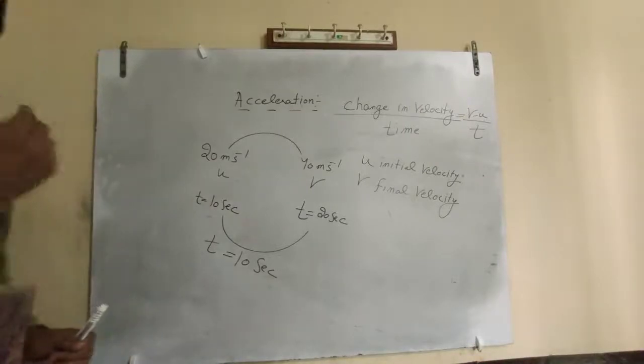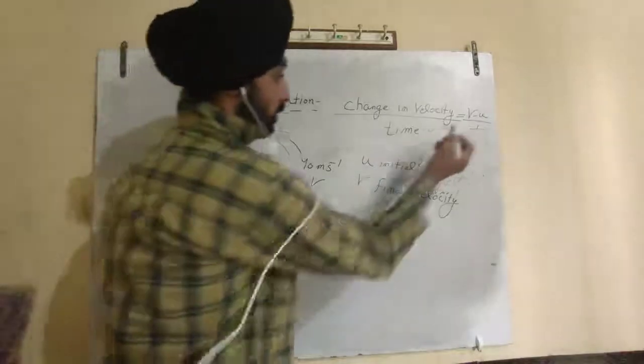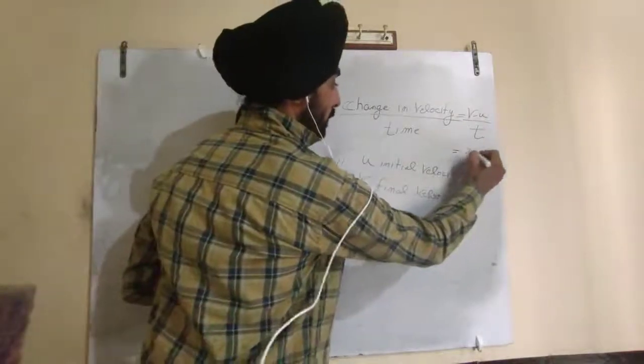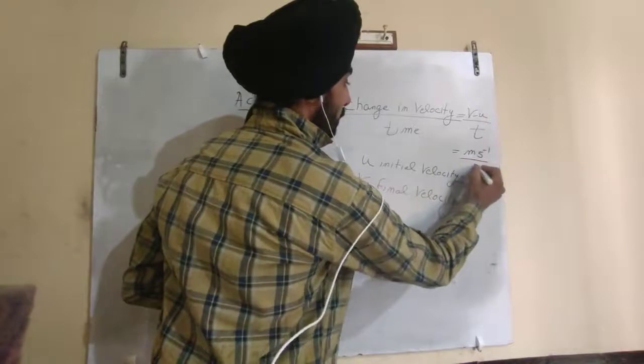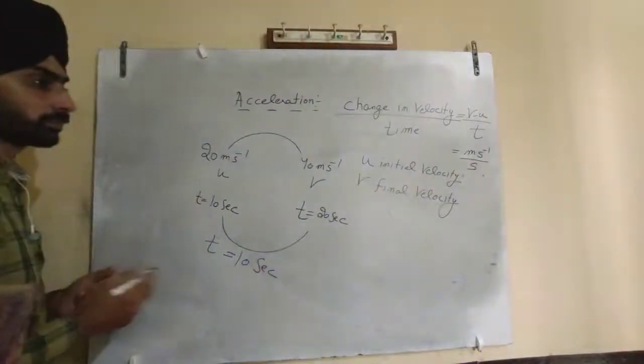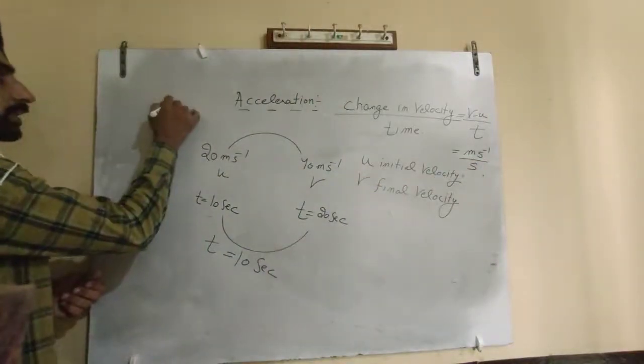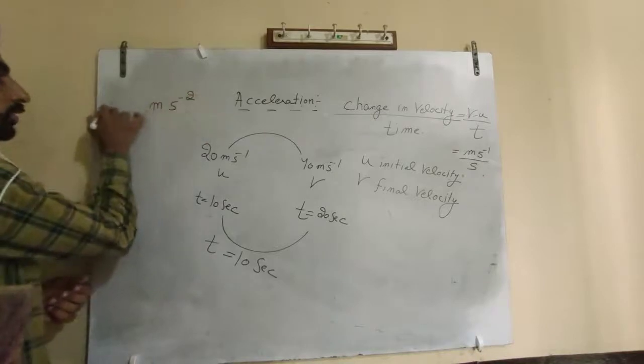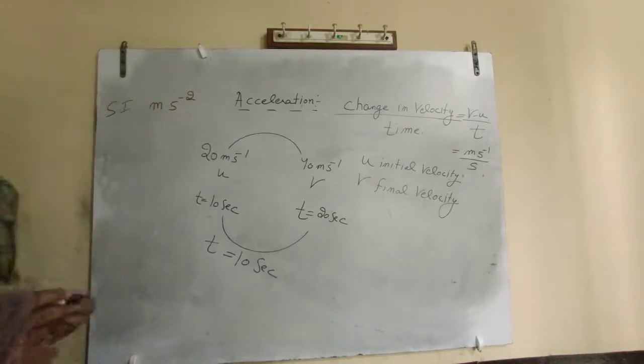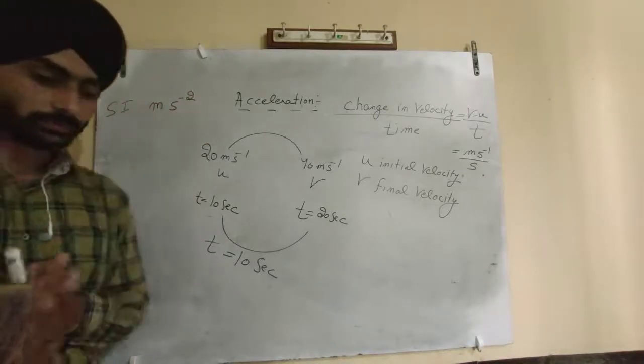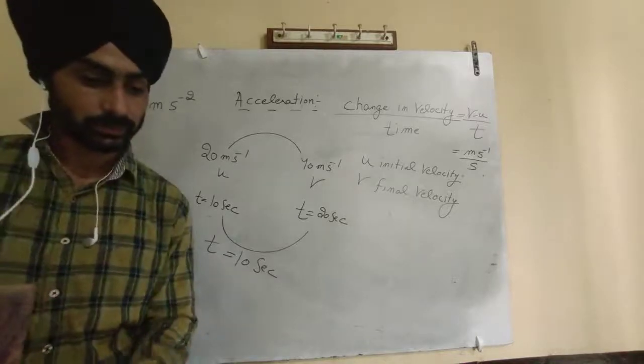What is the unit of acceleration? Velocity has a unit of meter per second and time has a unit of second. So what will be the unit? Meter per second square. So the SI unit of acceleration is this. Note down this thing.